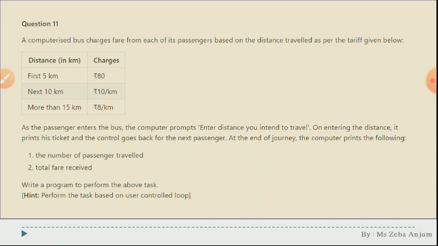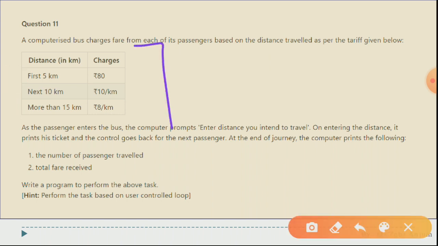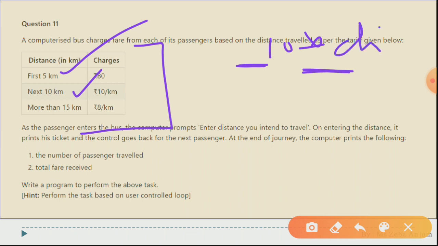Now, try to compare this 11th question with the 10th one and try to do it on your own. Now, please focus over here that we are going to use the if else if condition. So for the first one we will be getting the first 5 kilometers. For the next 10 kilometers, it means for the first 5 kilometers an 80 charge will apply, and for the next 10 kilometers you will be using ₹10 per kilometer. Okay, please make a note over here that you will not directly do it like this: since it is ₹10 per kilometer, 10 times the distance you entered. No, firstly you have to use the first 5 kilometers at 80 rupees charges, and then for the next 10 kilometers you have to use this 10 per kilometer.